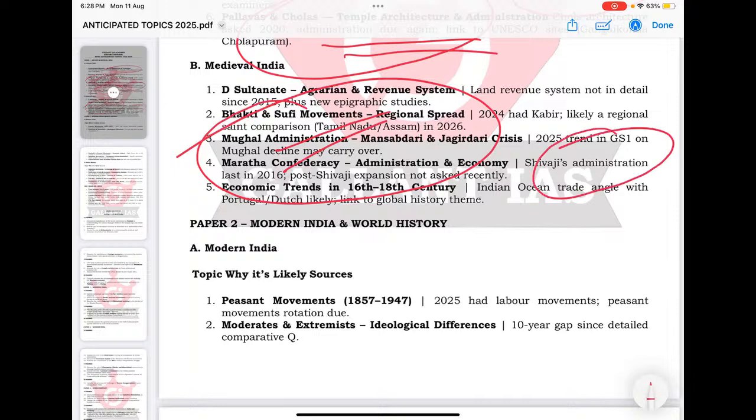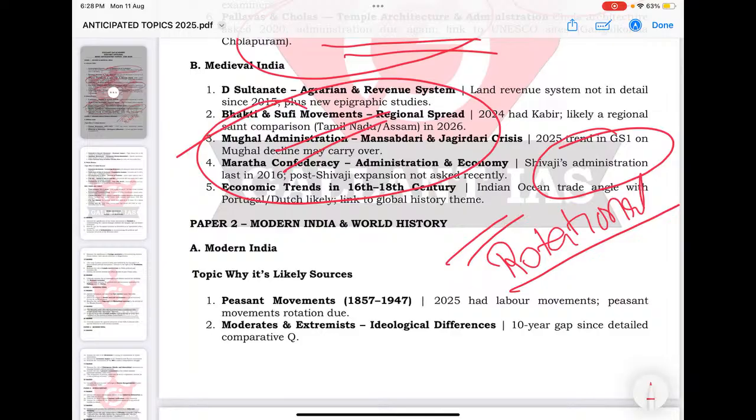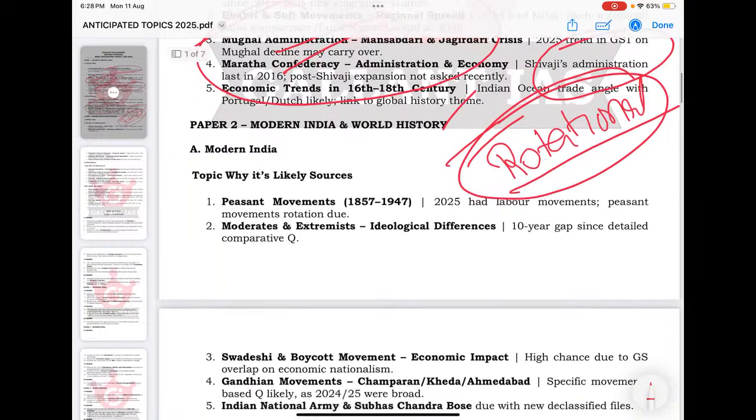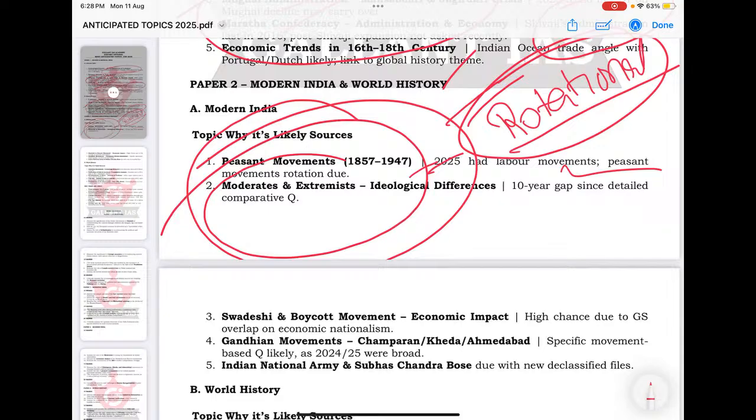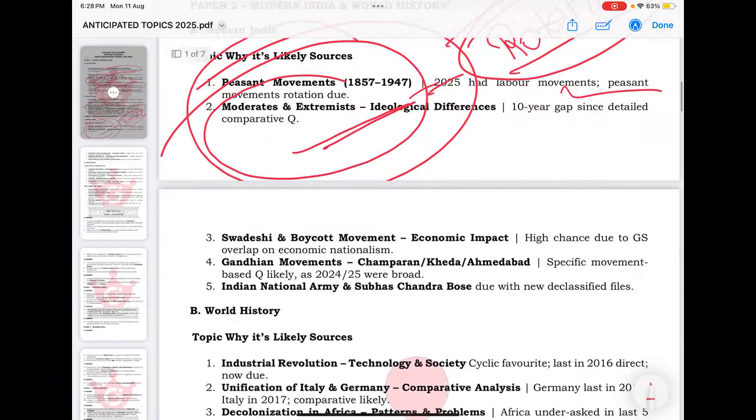Why are these topics being mentioned here? Because UPSC asks these questions on a rotational basis. So these areas shouldn't be compromised. Again, coming to modern India, peasant movements, labor movements, and tribal uprisings are important for you. Then extremists and moderates, their ideological differences, are important for you.